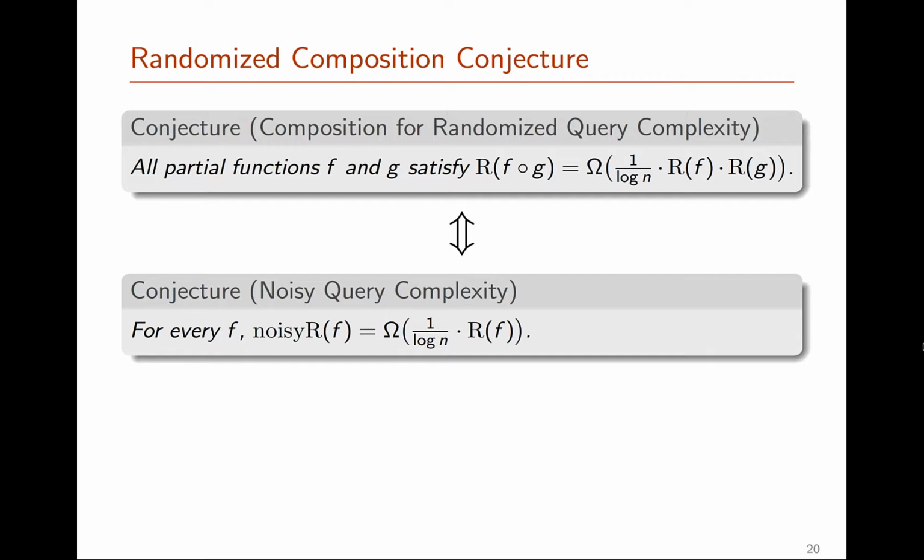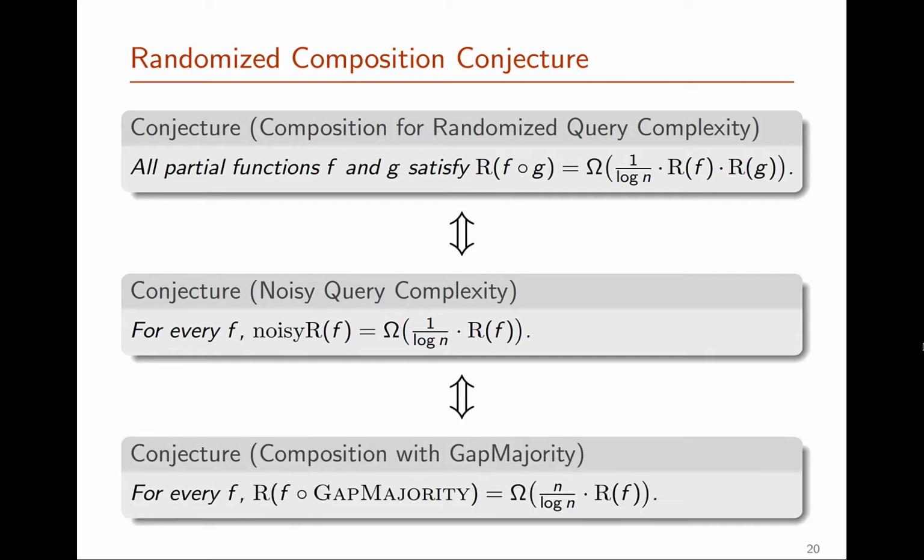And in fact, in the paper, we give a characterization of noisy R of f in terms of composition with the gap majority function. So both the composition and the noisy query complexity conjecture are equivalent to a conjecture which just states that for every function f, R of f composed with gap majority must be at least as large as R of f times n over log n. Establishing or disproving any of these conjectures would settle all 3 of them.